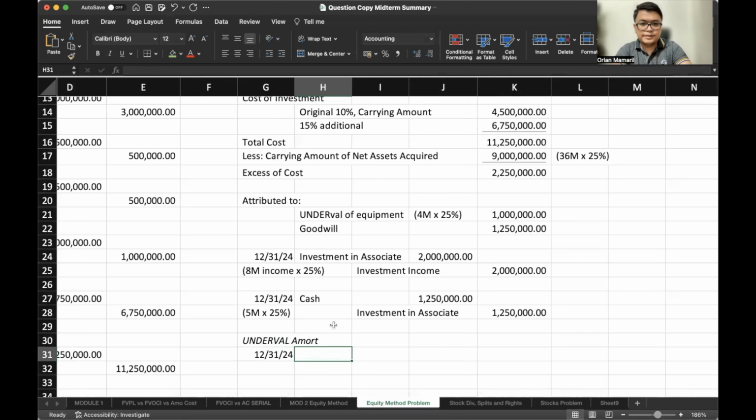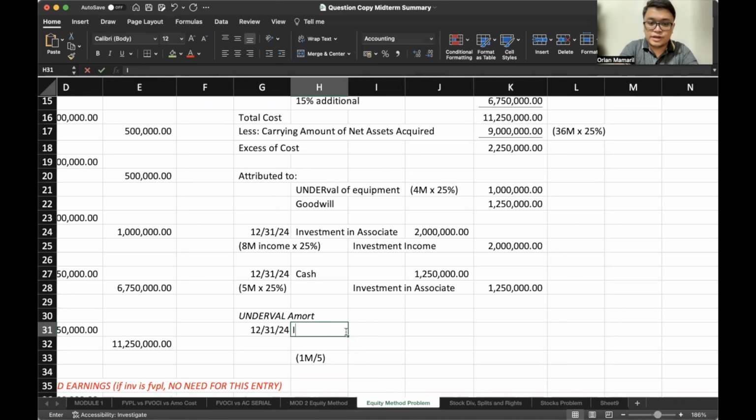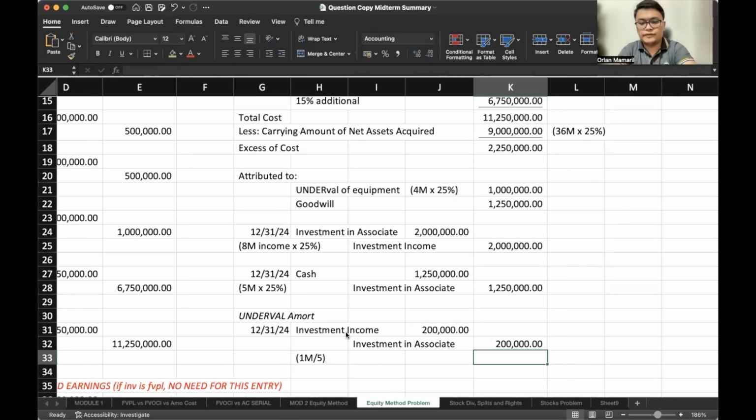You see that in the second paragraph, third paragraph, row 7, remaining life of 5 years. So that would be a debit. Since this is amortization of undervaluation, this would reduce our investment income and also reduce our investment in associate. All right, so 1 million divided by 5. 200,000, 200,000.